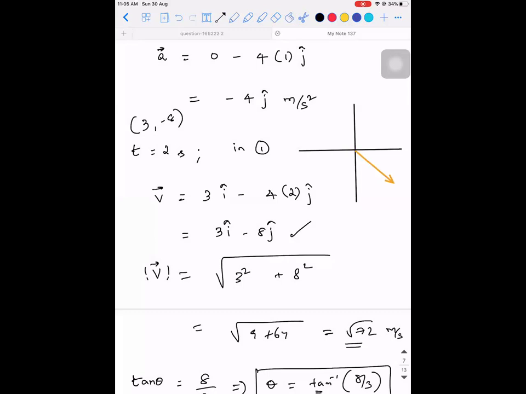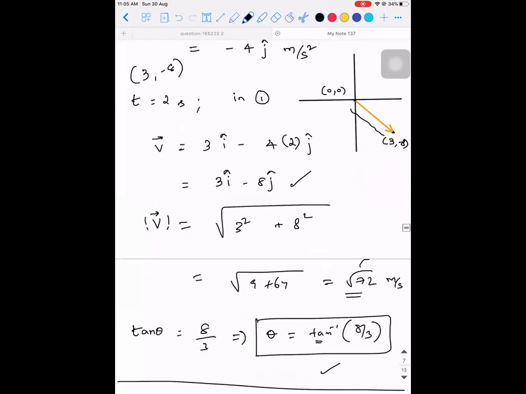In such a way that the vector is starting at 0 comma 0 and it is ending at 3 comma minus 8. So this will be the length of the vector. That is the magnitude. If you measure this length, that length will come out to be root 72 meter per second, because this particular vector belongs to whom? The velocity. Right. So when you take theta, generally the value of theta is taken with respect to x-axis. So when you take this as theta, what I did is tan theta is equal to, if I complete a triangle, then how much will this distance be? This distance will be 8 and this distance will be 3. So if this is 8, this is also 8.